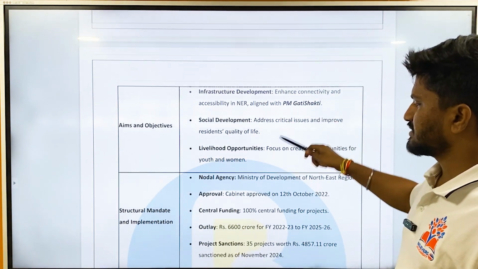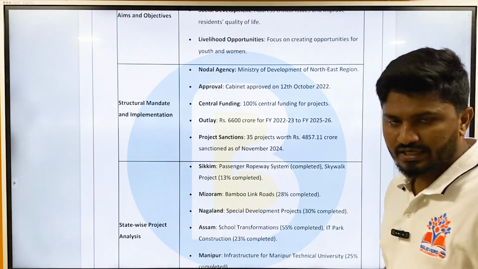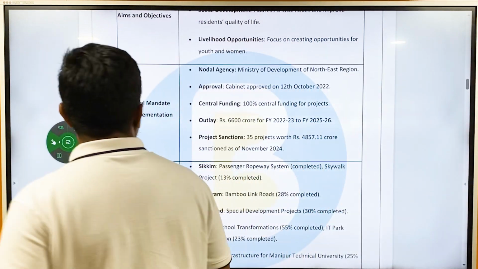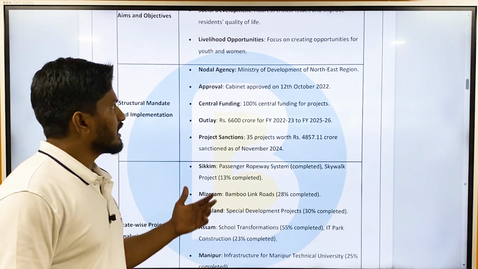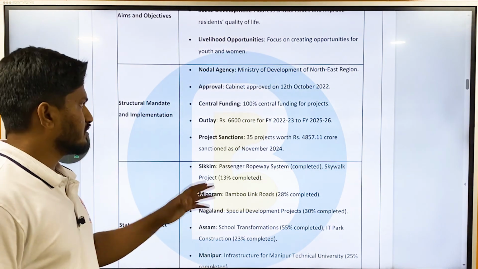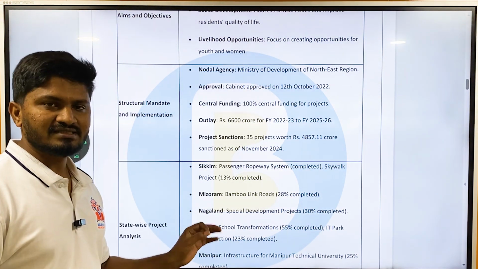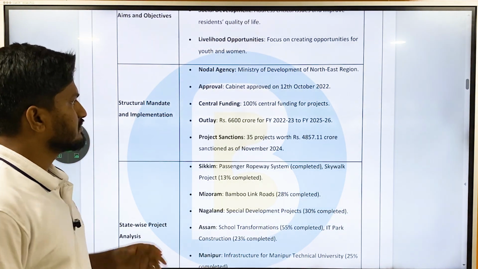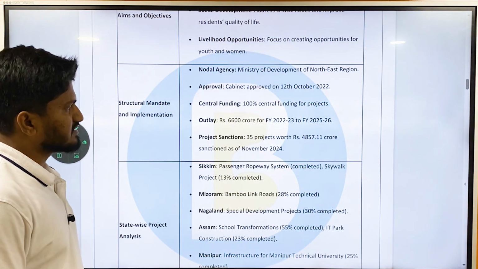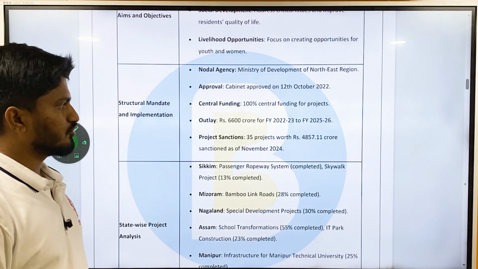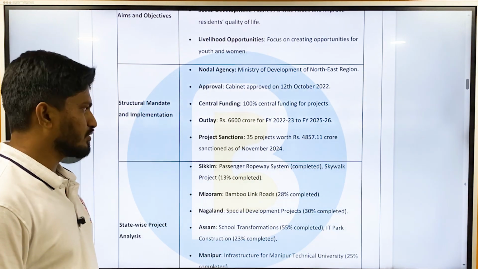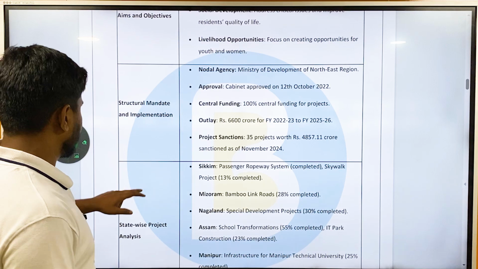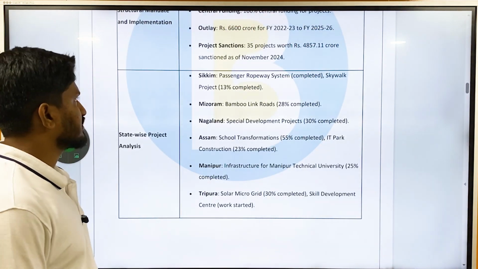Then what are the structure, mandate and implementation? The nodal agency is the Ministry of Development of Northeast Region. Approval: Cabinet approved it on 12th October. Central funding: since it is a central sector scheme, 100% funding will be from the central government. Outlay is 6,600 crore. Project sanctions: 35 projects worth 4,508.851 crore sanctioned as of November 2024. And then there are certain state-wise project analyses.